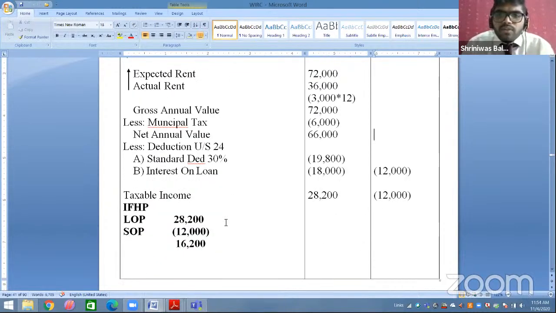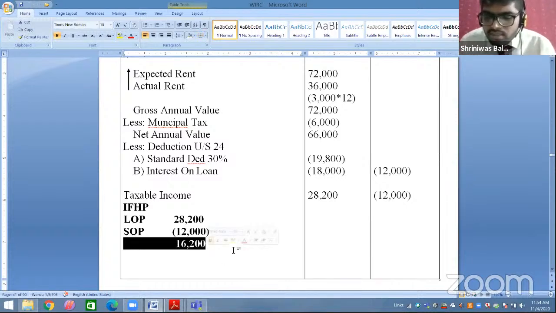So ये दोनों को set off करोगे. 28,200 minus SOP का 12,000, then your net income is 16,200. So this is your main answer. 16,200 is the main answer.